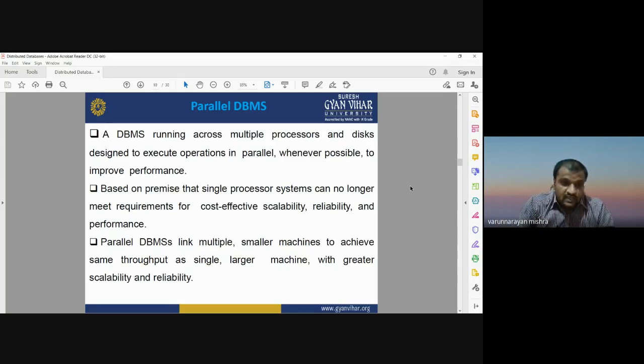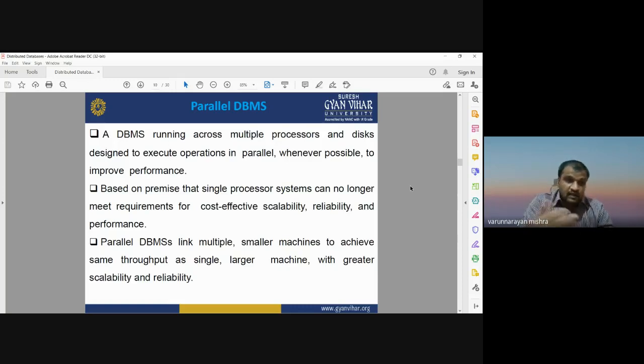So the parallel database management system links multiple smaller machines to achieve the same throughput as a single larger machine with greater scalability and reliability. In a distributed database management system, the database is stored at different locations, and we retrieve the information from that particular location of the database.